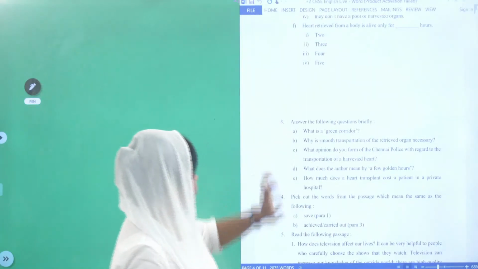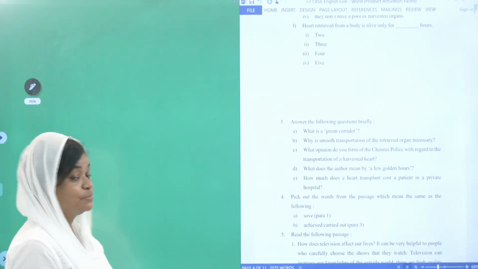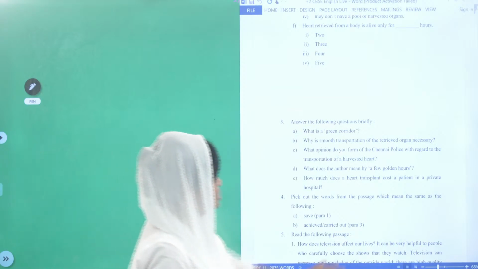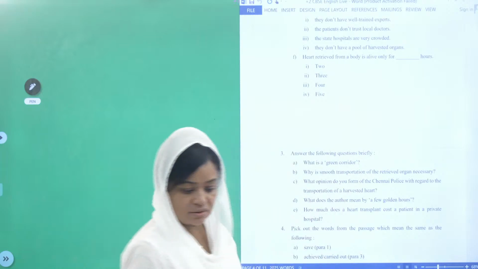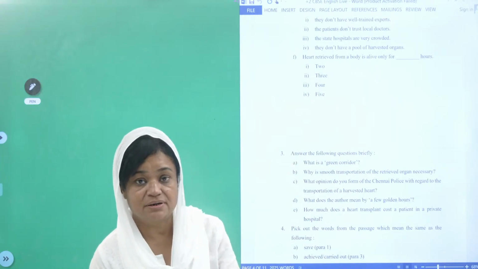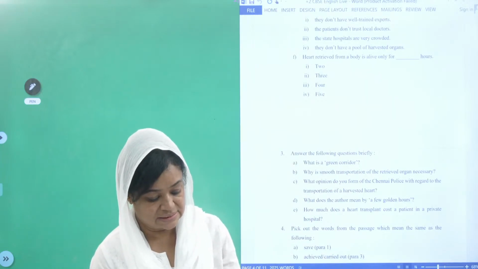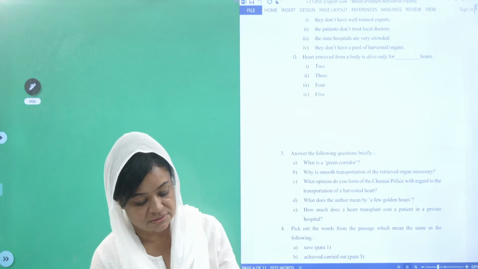See, when I came to question 3, answer the following questions briefly. How much mark is there? The marks are not given here. This is carrying 1 mark. I have the rough paper with me, and this is having 1 mark.